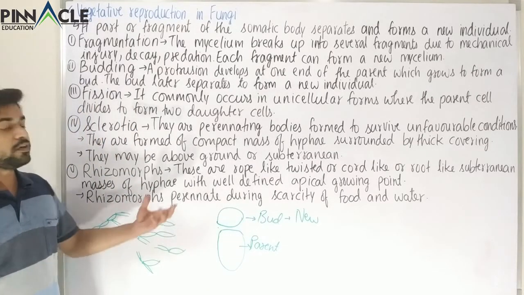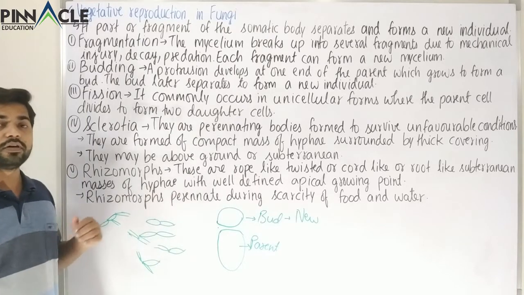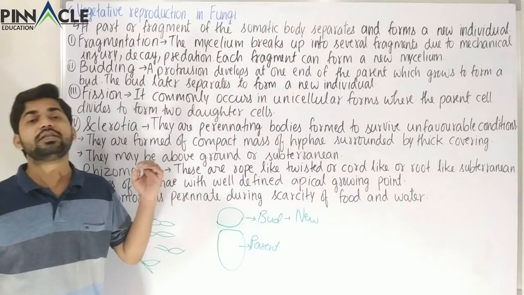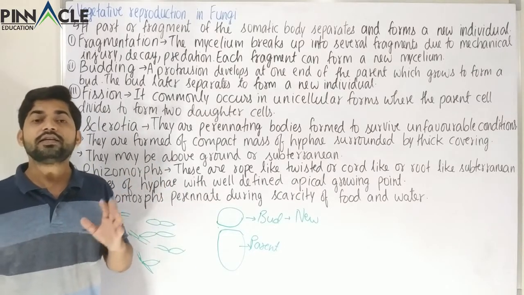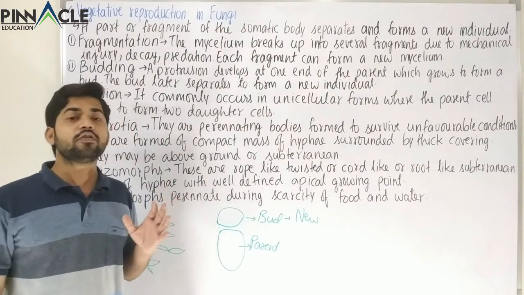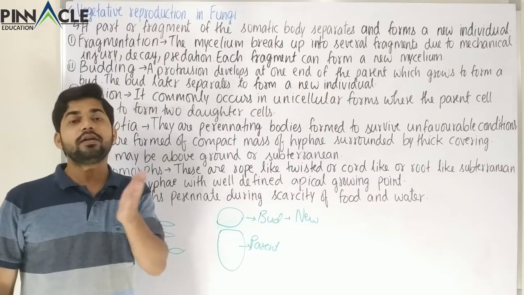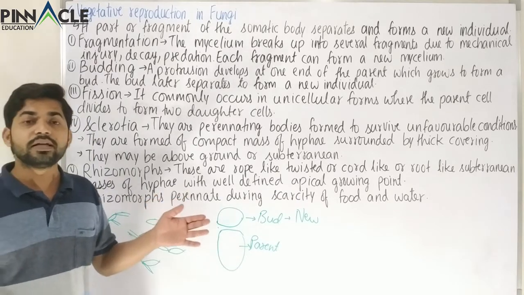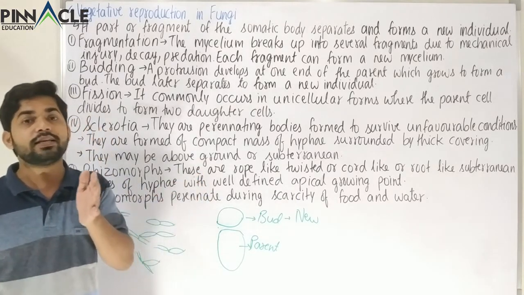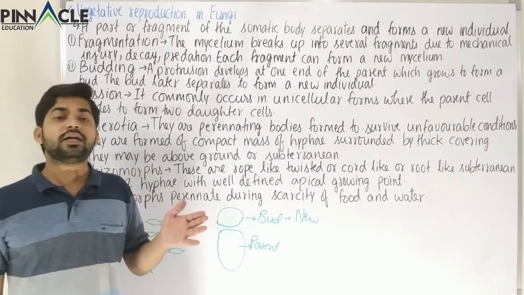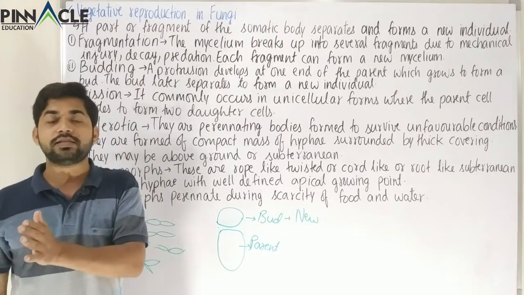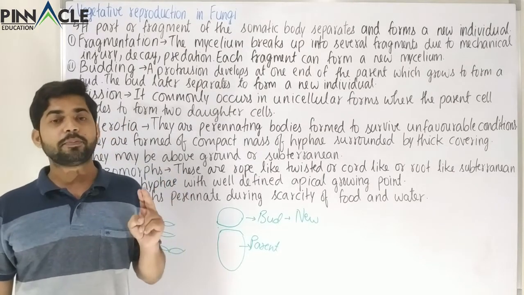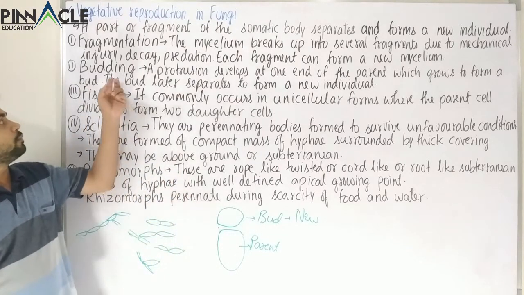So these were the two very common methods of vegetative reproduction in fungi. Now we come to the third, which is the simplest one, and that is fission. So what happens in the case of fission? A parent might divide into two cells or more than two cells. So if a parent is dividing into two cells, it is called binary fission, and if a parent is dividing into more than two cells, it is called multiple fission. So binary fission and multiple fission both are different types of fission.